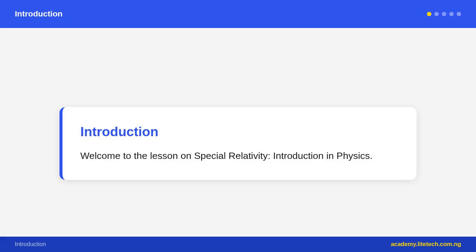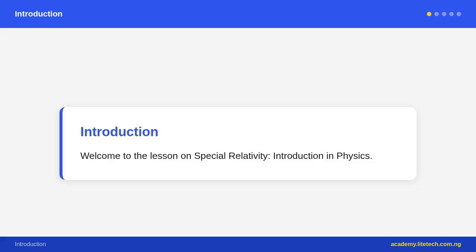Two postulates of special relativity. Postulate 1, the principle of relativity: the laws of physics are the same in all inertial, non-accelerating, reference frames. There is no experiment you can do inside a closed box that can tell you whether you are at rest or moving at constant velocity.